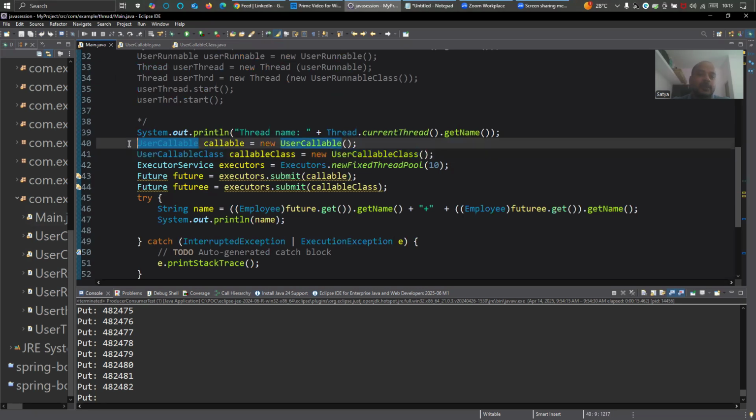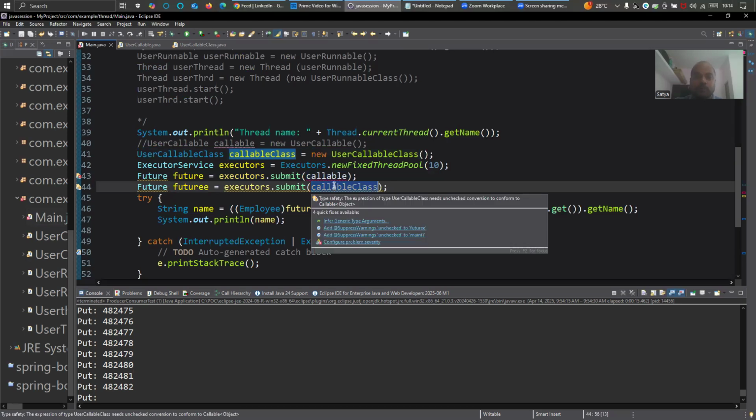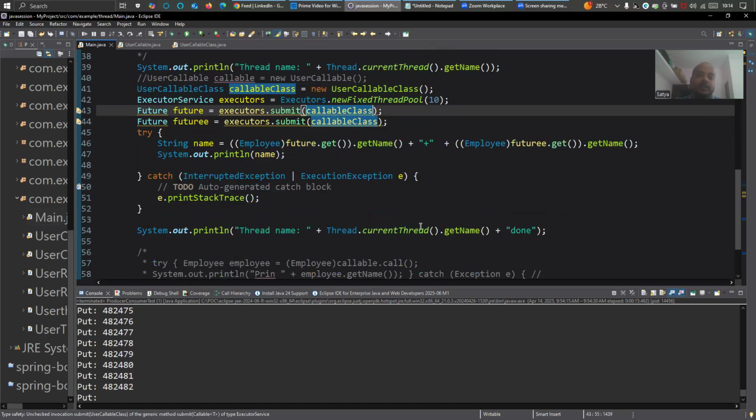Here we'll comment out user callable. We have made the changes in the user callable class, so we'll only keep the user callable class. Now we'll create one more callable instance, and pass both callable instances to submit. We'll pass that callable class twice to submit. And what will happen? You can see here.